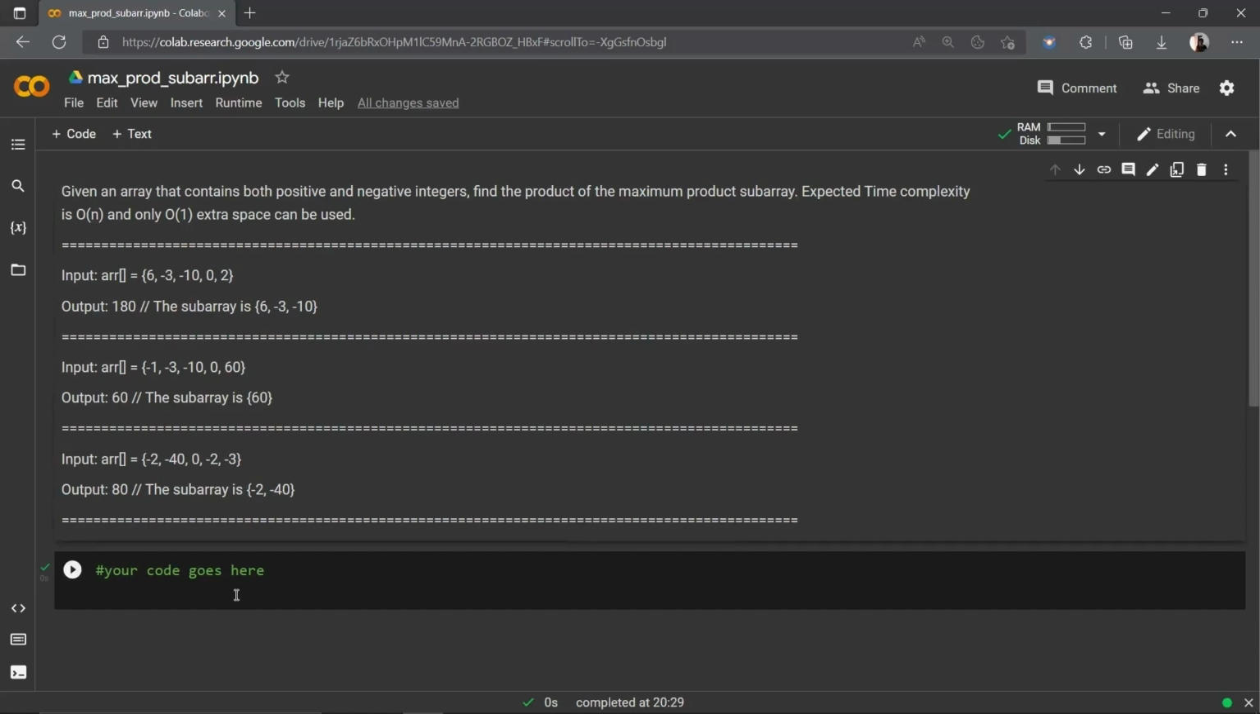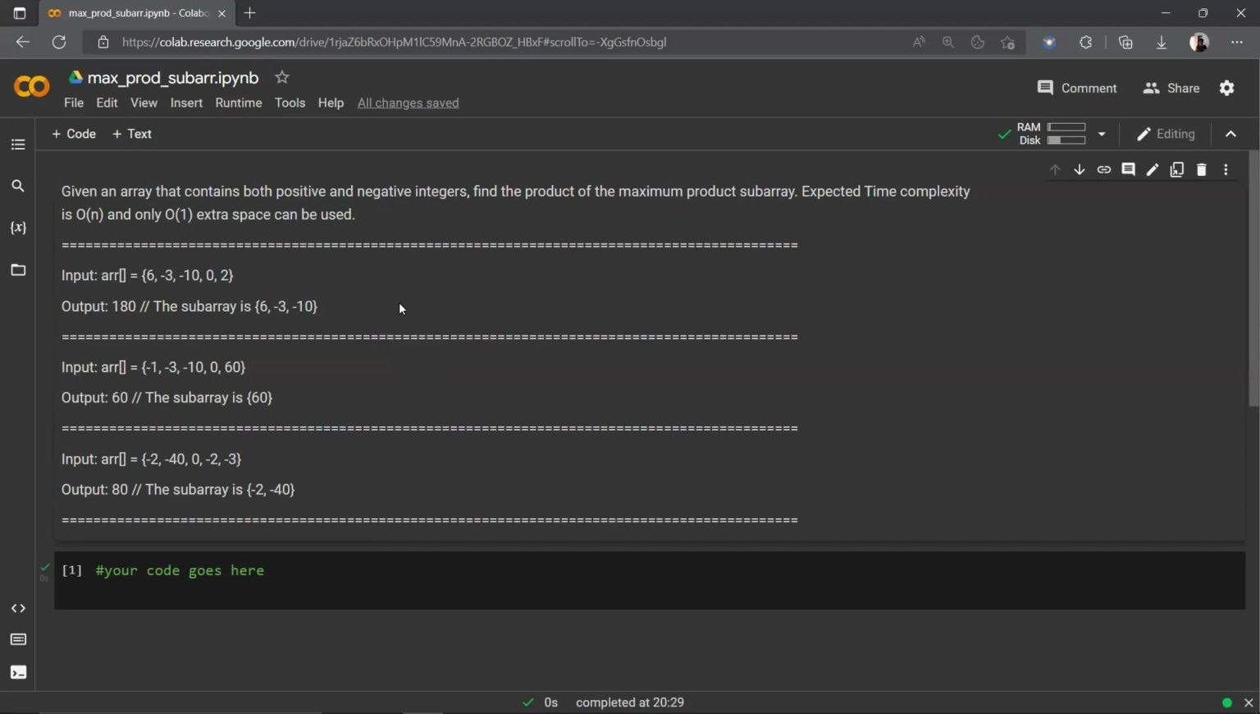Before directly jumping into the solution, we need to make two observations here. When forming the maximum product subarray, we need to maintain two variables, that is the maximum product so far and also the minimum product so far. We also need to maintain the minimum product so far because let us say the minimum product so far is minus 900 and we multiply the minus 900 with a negative element, it becomes positive.